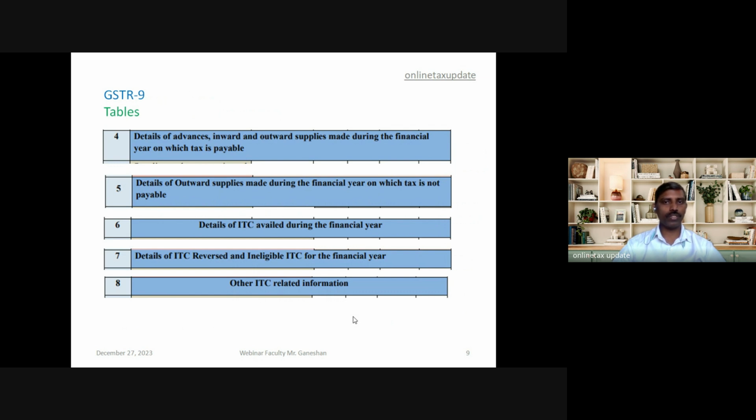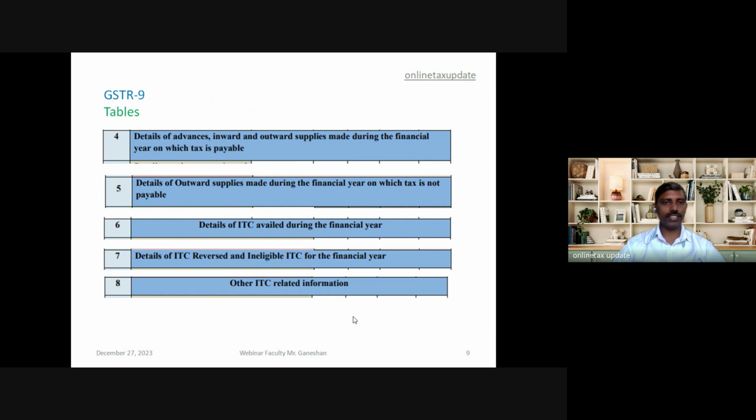Table number 5 requires the detail of outward supply on which tax is not payable, like export, exempted, nil rated, etc. Table 6 requires the detail of ITC, input tax credit, availed during the financial year. Availed during the financial year means as per return, because only through returns the ITC can be availed. Tables 4 and 5, which we have talked about, are outward supplies made during the financial year, that is as per books.